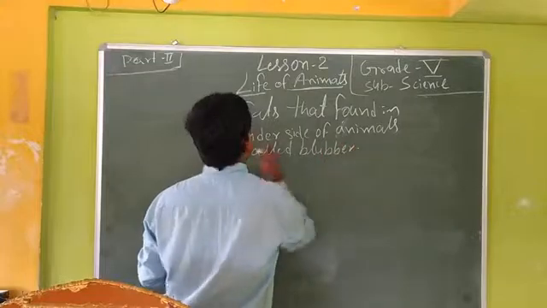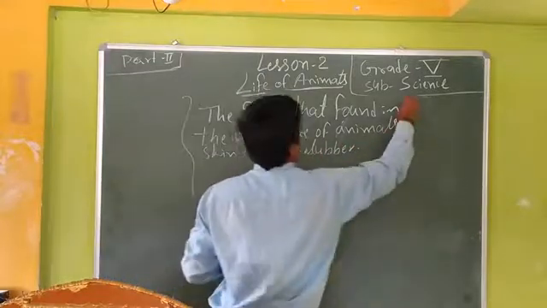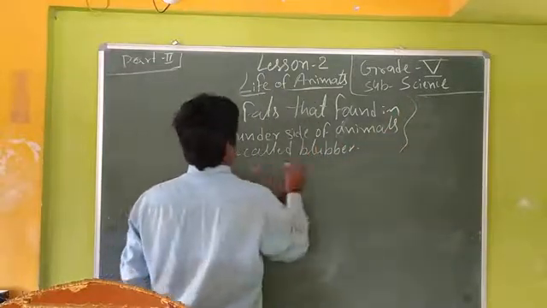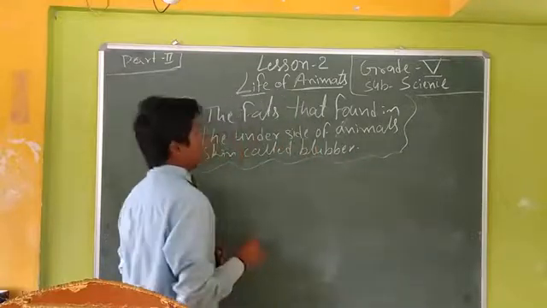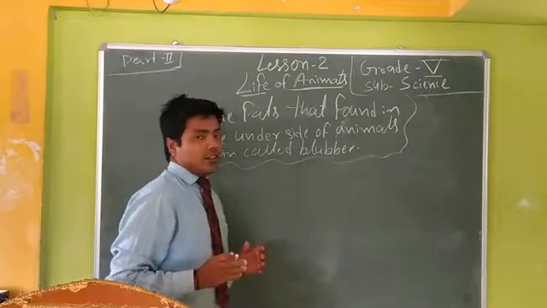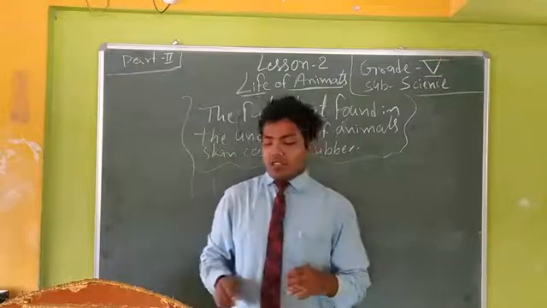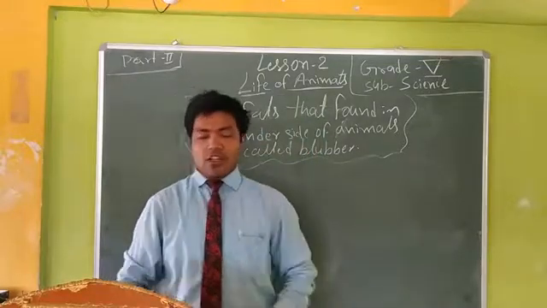B-L-U-B-B-E-R, blubber. In polar areas, animals have special features, that means a thick layer of fat found under the skin. That is called blubber. Okay, dear friends.